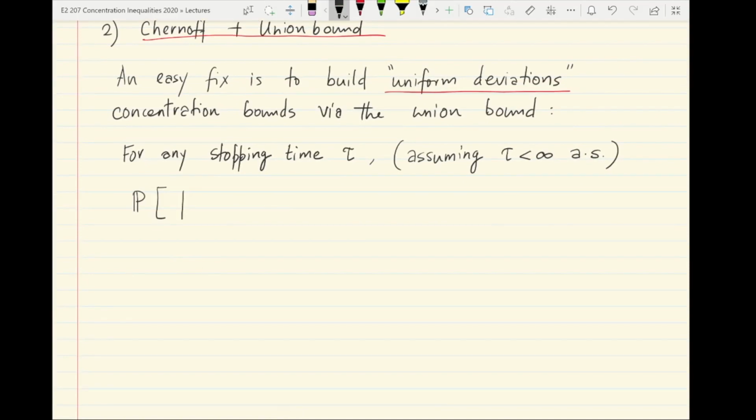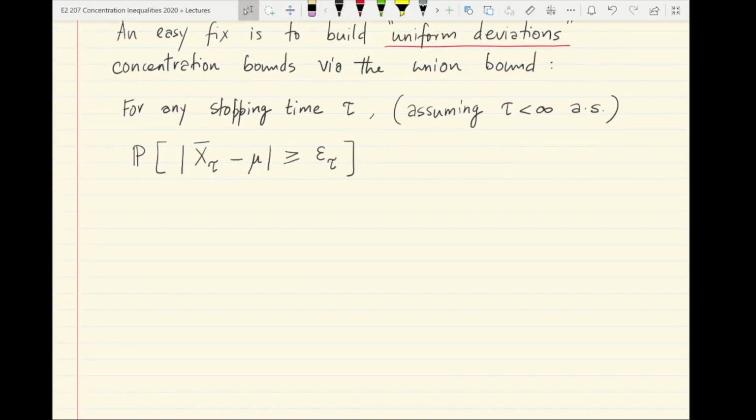the probability that the absolute value difference between x bar tau, so imagine that you have stopped at time tau according to some data dependent rule, and x bar tau is the mean of the first tau samples that you have taken before stopping. So the probability that x bar tau minus the real mean mu exceeds, let us say, a number epsilon tau that we will design later. Let us think about the probability of this event. We know that tau is less than infinity almost surely.